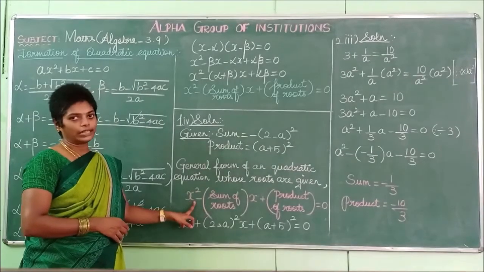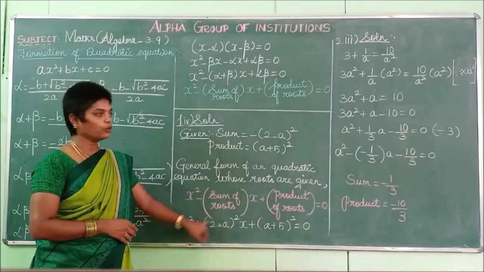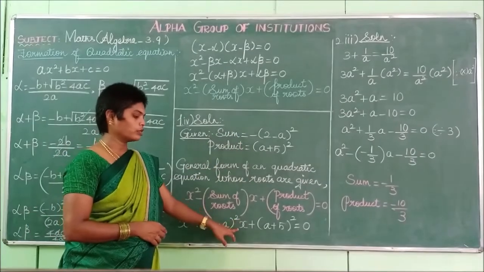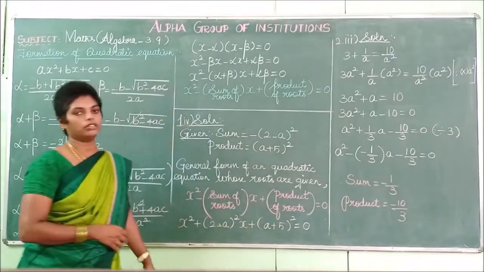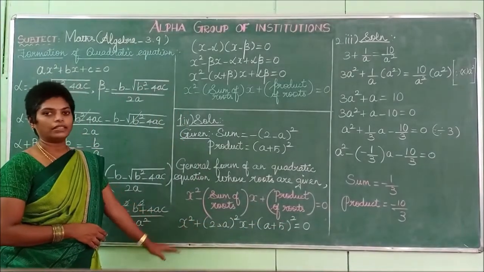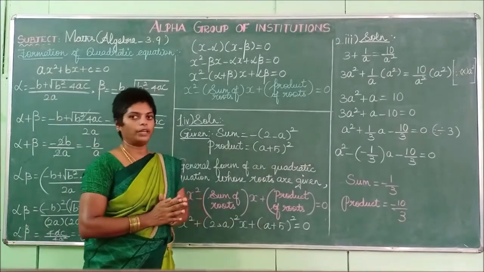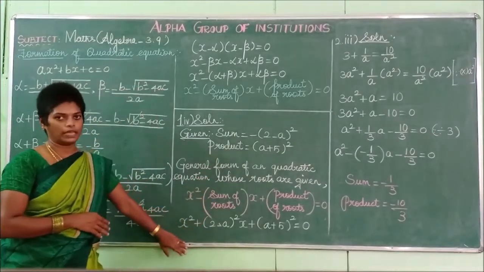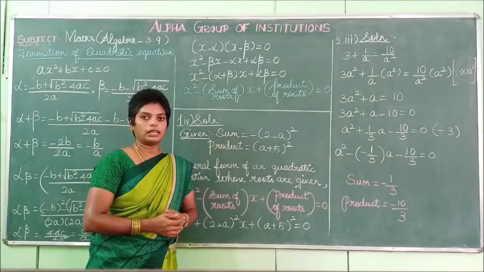Here the formula contains a minus, so this minus and this minus will give us positive: (2 minus a) whole square into x plus (a plus 5) whole square, which is equal to 0. If they ask you simply in the form of the expression ax square plus bx plus c, you stop at this step itself. So similarly you can find the other sums also.